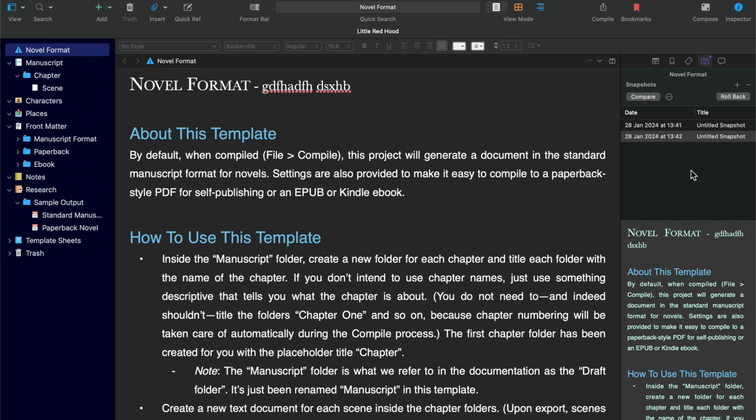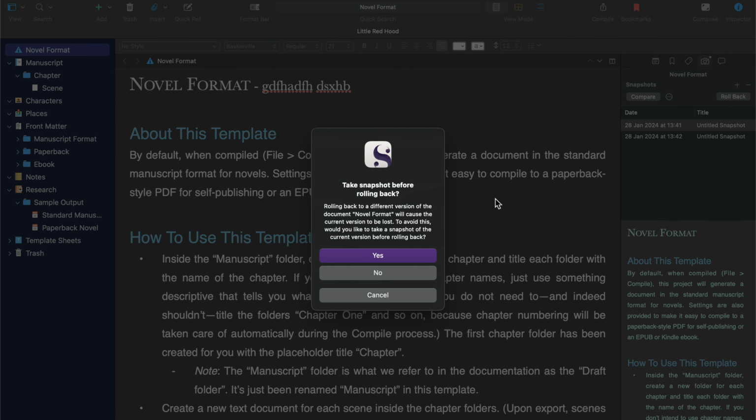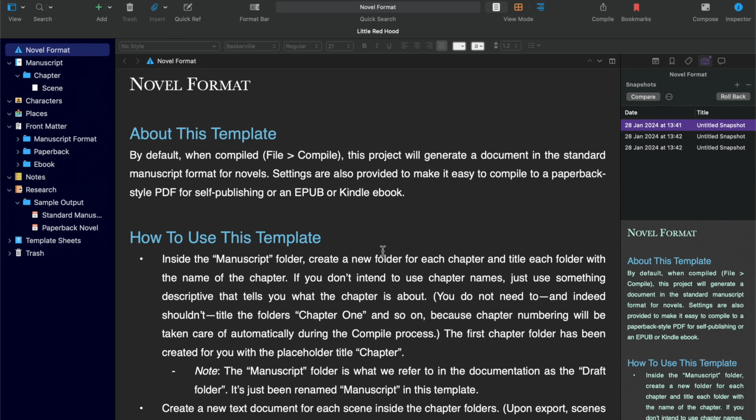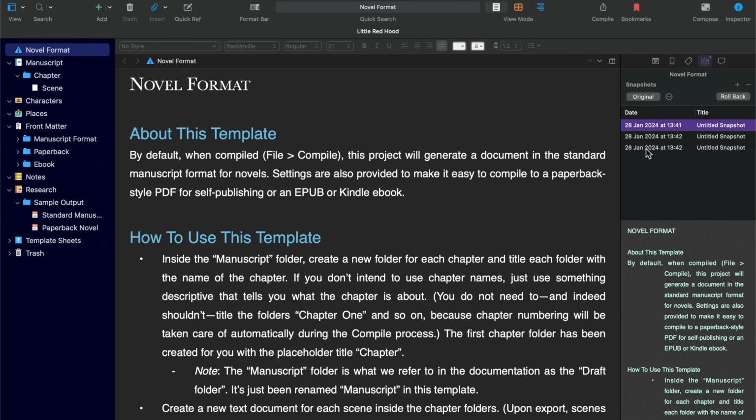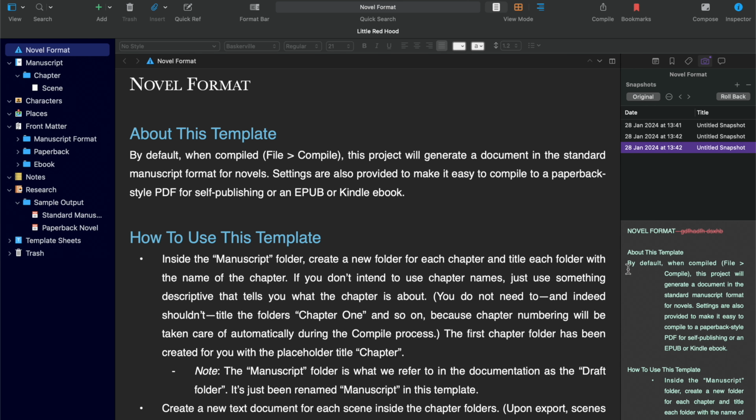So this is the original, the new one, saved at 142, and then the one that was saved before that, you can see is different. And then you can click roll back and it will change it for you, creating another snapshot. There's also a compare, and it tells you what the difference is by crossing that out.